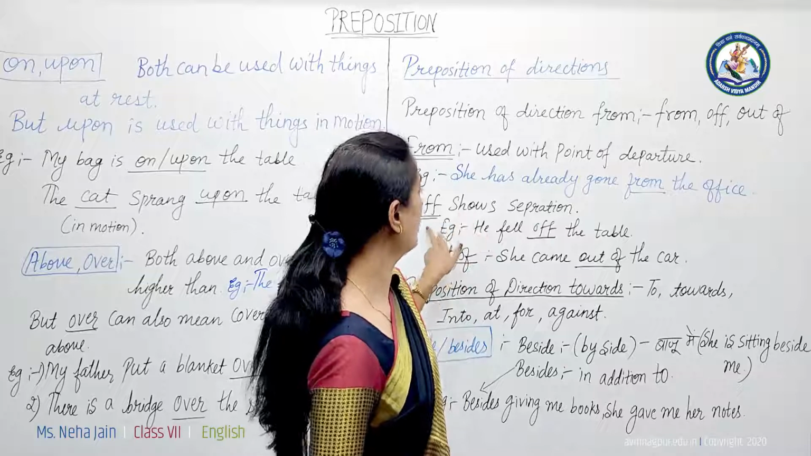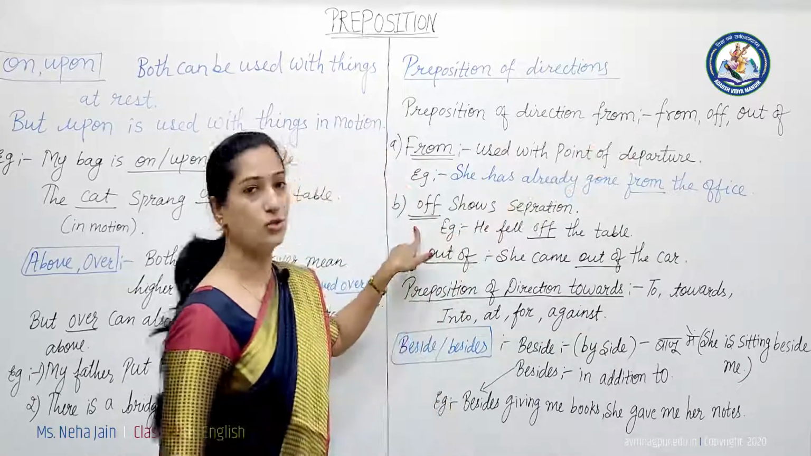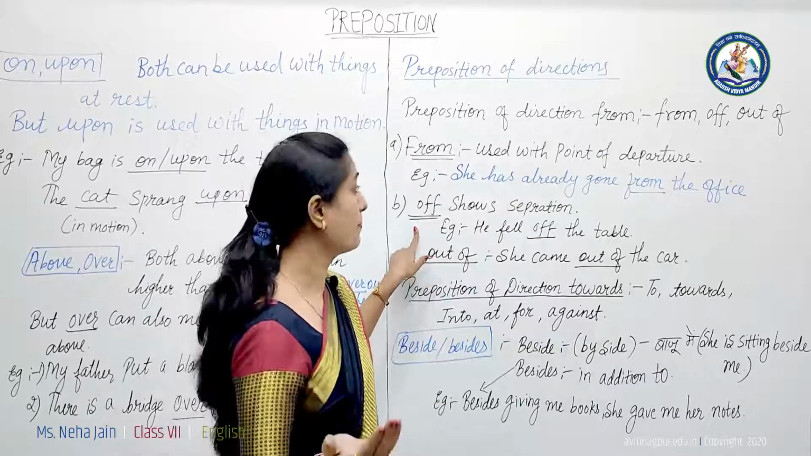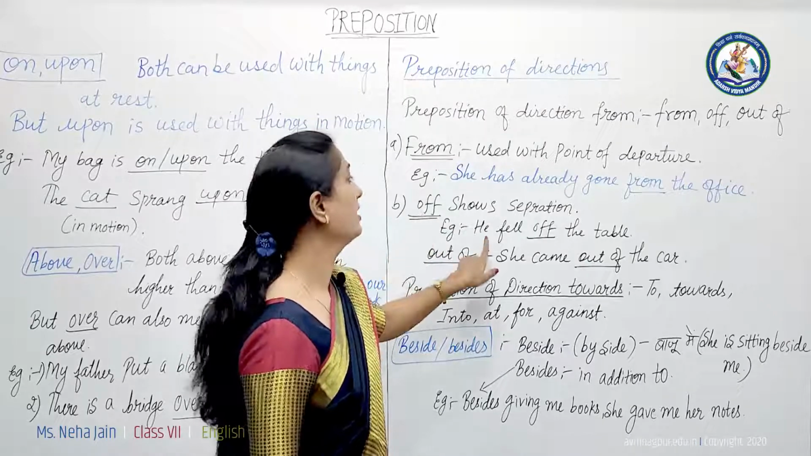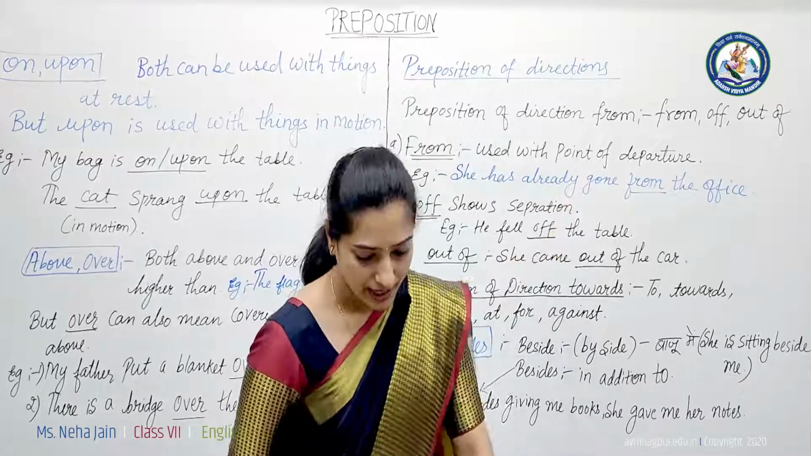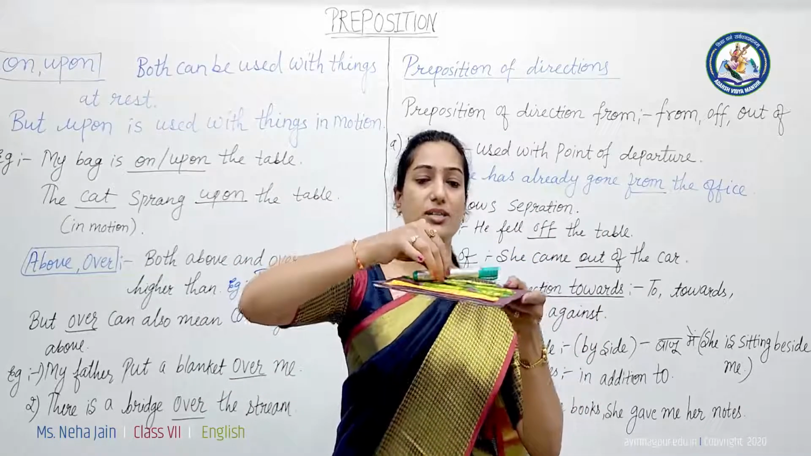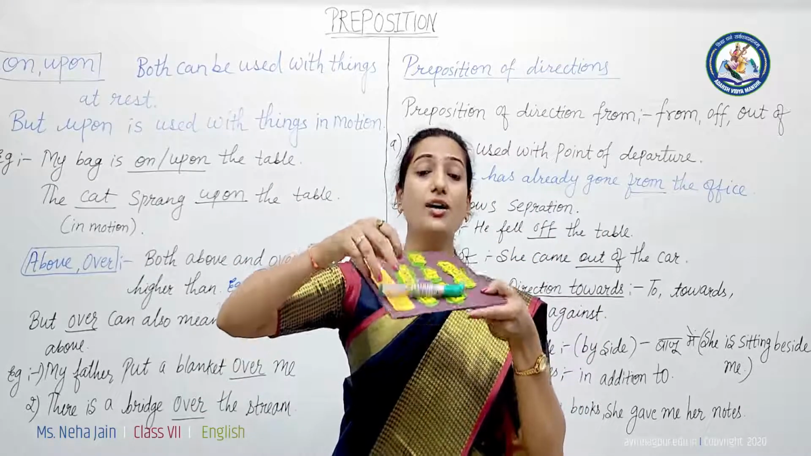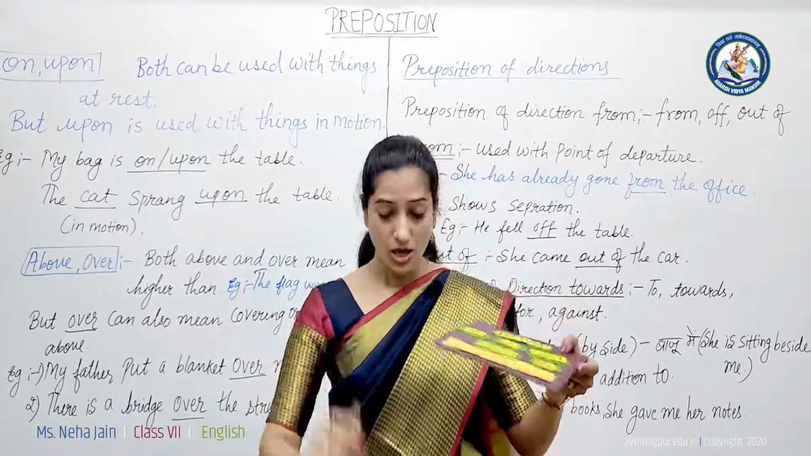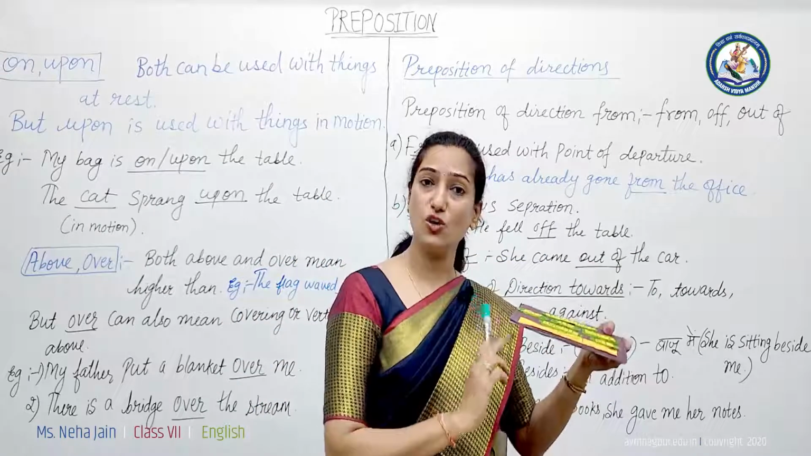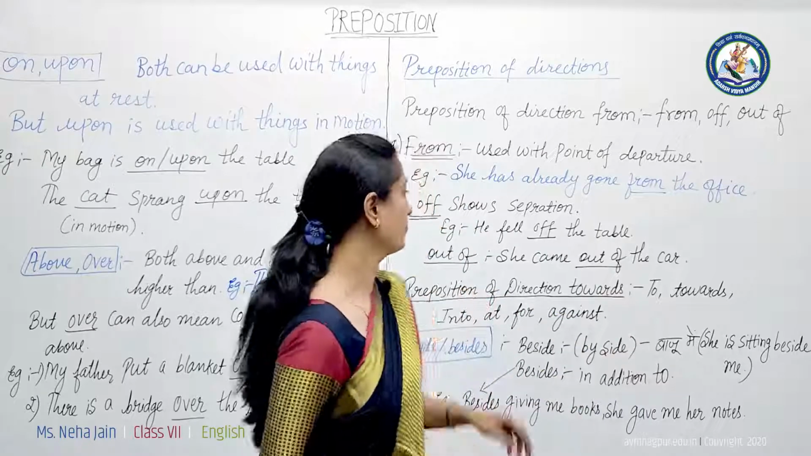In the same manner, the second one we'll see is off. Off shows separation. Example: he fell off the table. Suppose I have this card and the marker is here, and the marker fell off the card. So here you can see the separation of the card from this marker.